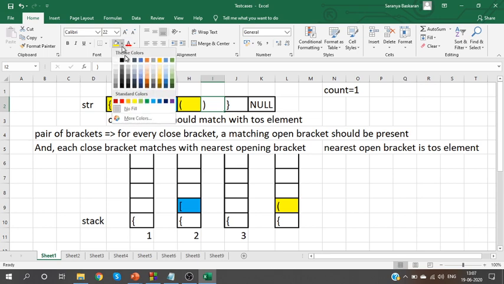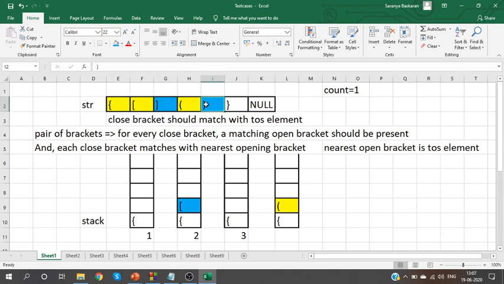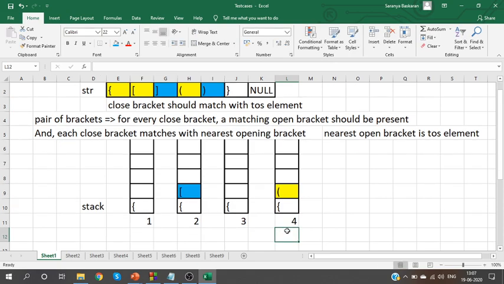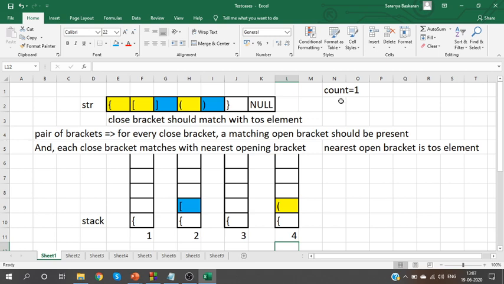Now you can understand when you see a close bracket, it should be matched with the nearest bracket. Where can I find the nearest bracket? Top of the stack element. Yes. So compare these two values. The two of them are matching. Which two are you comparing here? The close bracket with the top of stack element. Since the two are matching, I can say I have found one more pair. So the count value changes to 2. I have found two pairs of matching brackets.